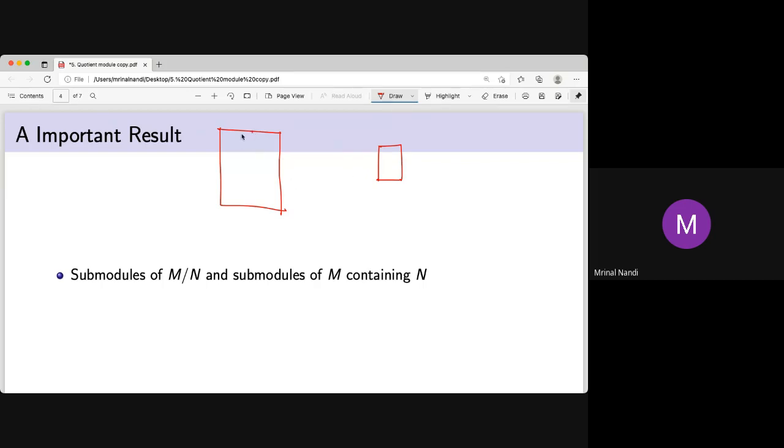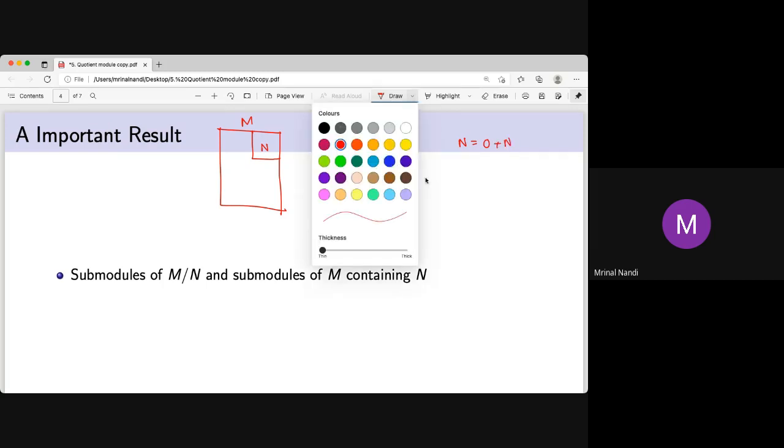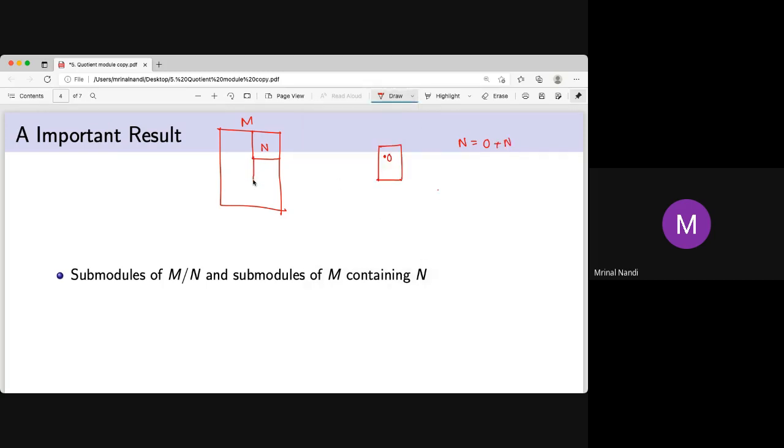This is M, and you have a submodule N of that, and now N goes to 0 here, because N can be written as 0 plus N. And if you have another coset like a plus N, where a is not in N, then (a plus N) intersection N is just the empty set. So it makes a partition.